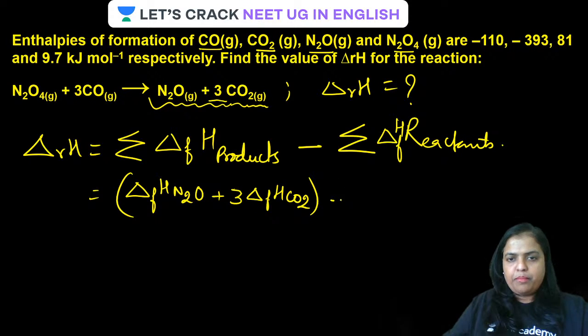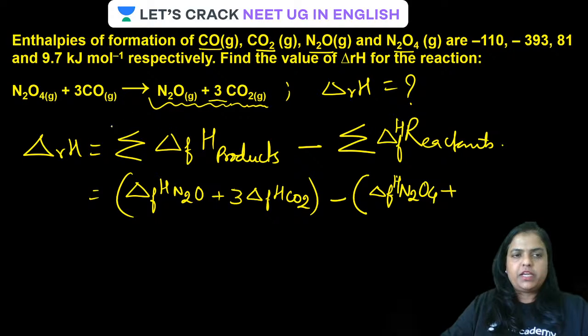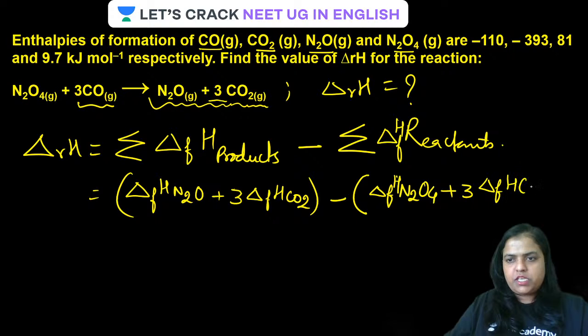All done. Minus molar heat of formation of N2O4, plus 3 moles of CO, it will be 3 into heat of formation of CO. All clear, guys?